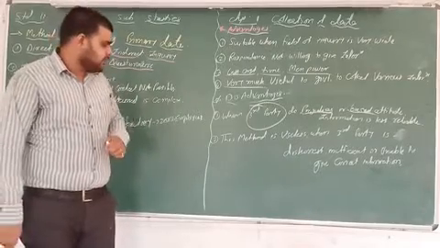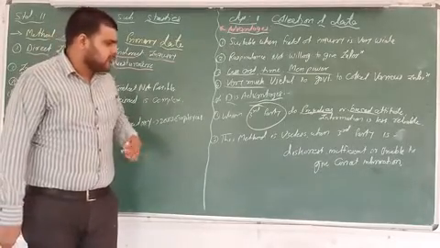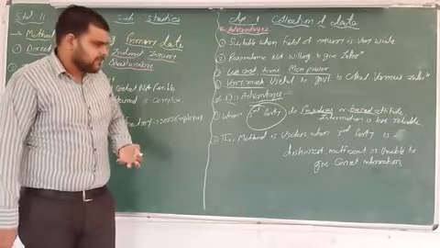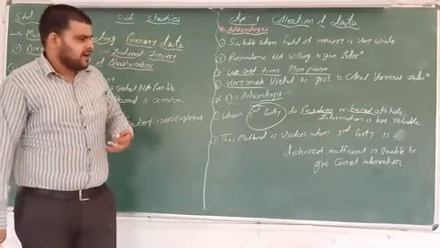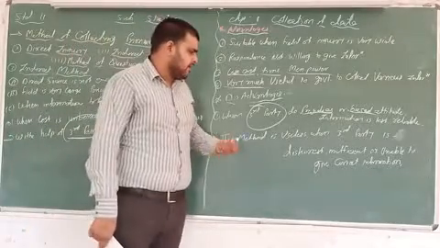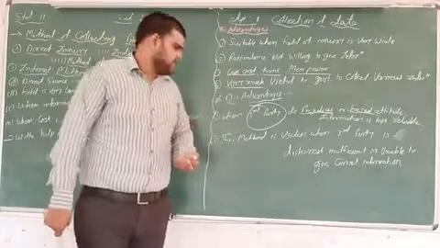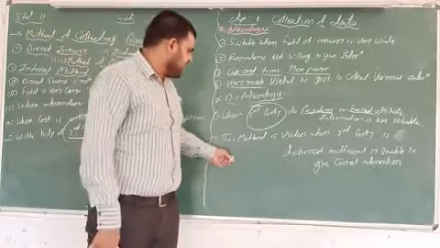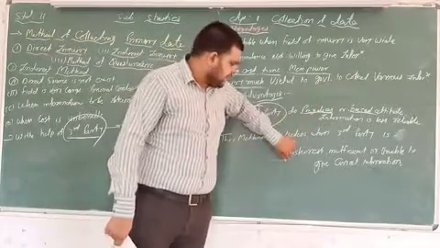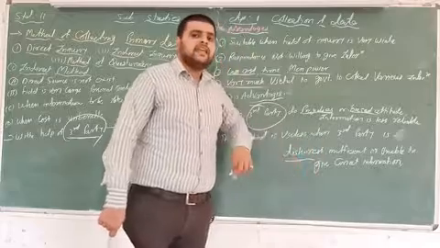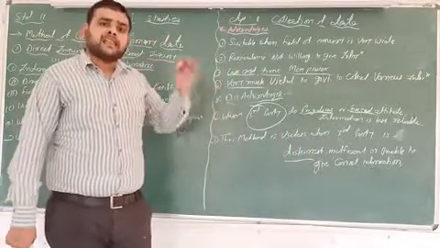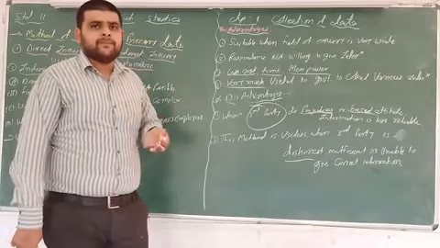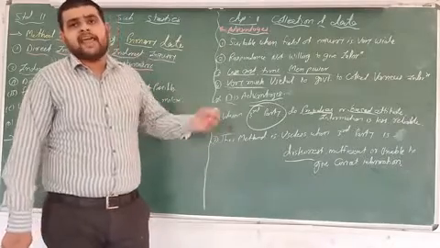And next, number two, this method is useless when the third party is dishonest or unable to give the correct information. Again, it's a matter of the third party. If the third party is dishonest, or is not able to give the correct information, and still gives wrong information, he gives us the wrong direction.